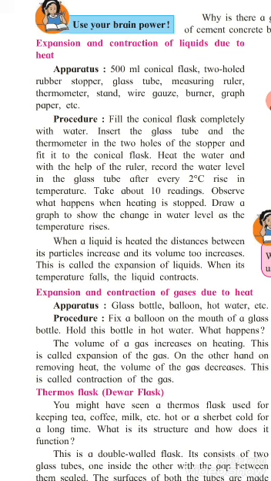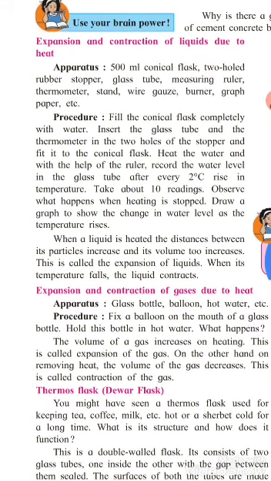Here you can see that the water level changes as the temperature rises, because when the liquid is heated, the distance between its particles increases. So you will see the rise in the water level, as its volume increases.